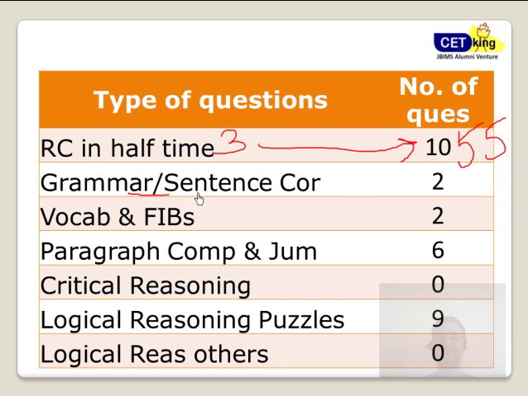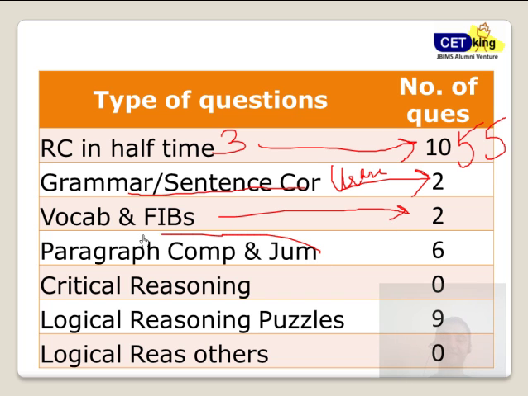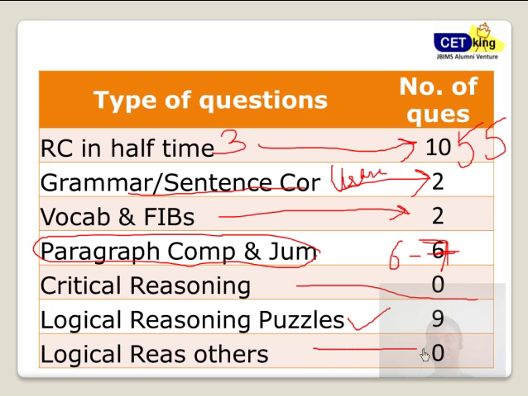Grammar and sentence correction, 2 questions, but not directly, usage based. Fill in the blanks, FIB, 2 questions, vocab based. Para jumbles and paragraph completion, 7 questions. It's not 6, sorry, it's 7 questions. 6 to 7 questions, I would say, based on paragraph completion, paragraph jumbles, and coherent paragraphs. No critical reasoning, 9 puzzles, and 0 other RCs, other LRs.